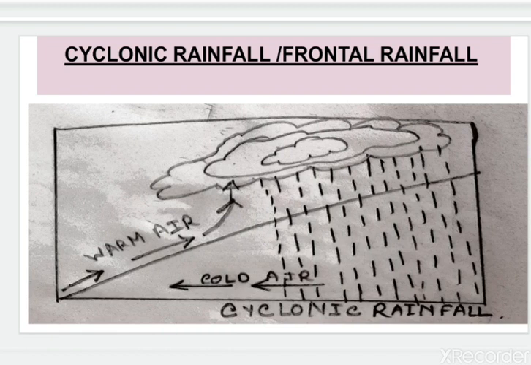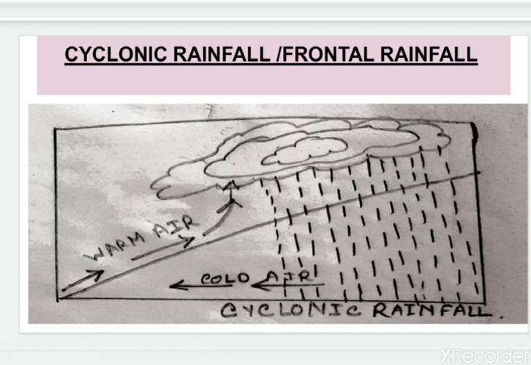The third one is cyclonic rainfall. This rainfall takes place in an area of low pressure with ascending air. The warm and cold air masses meet, as you can see here, at one front I mentioned, where the warm air and cold air meet. The warm air, being lighter, rises above the cold air.